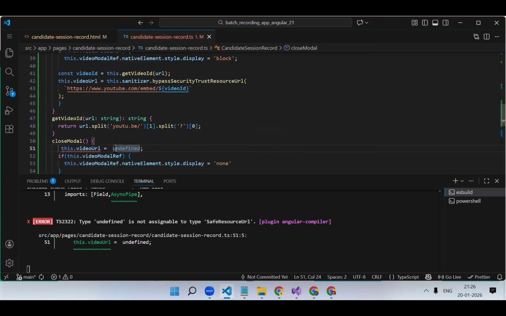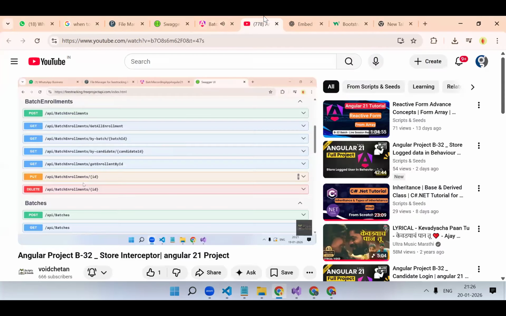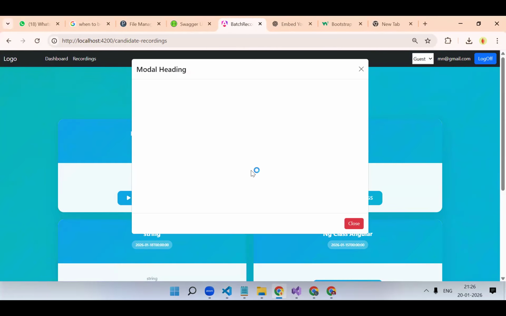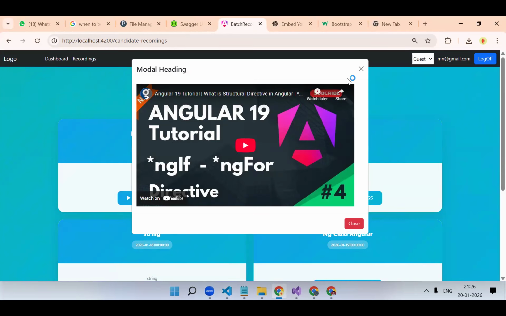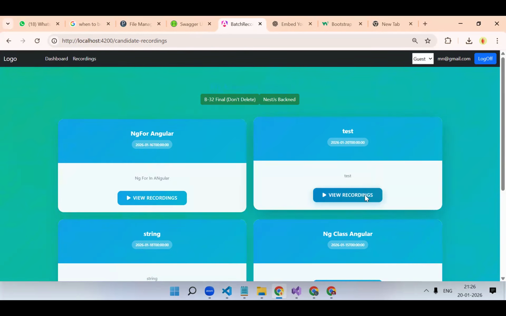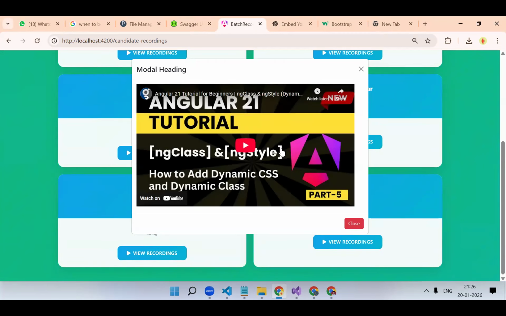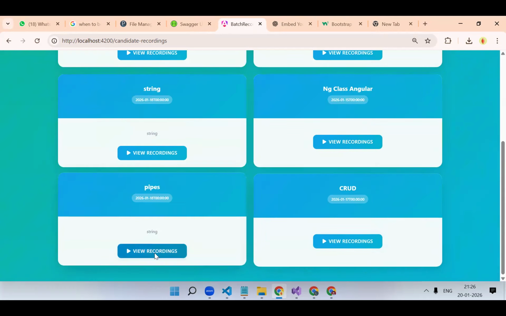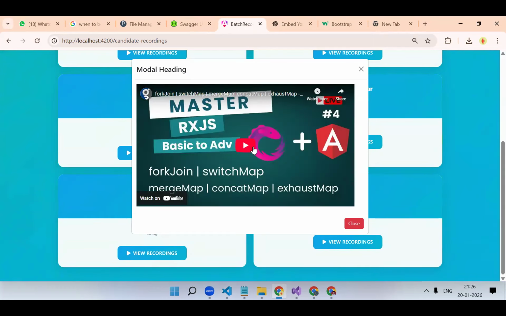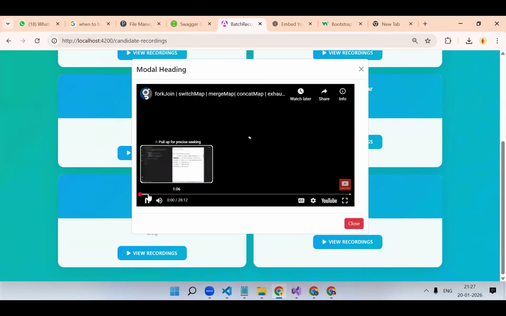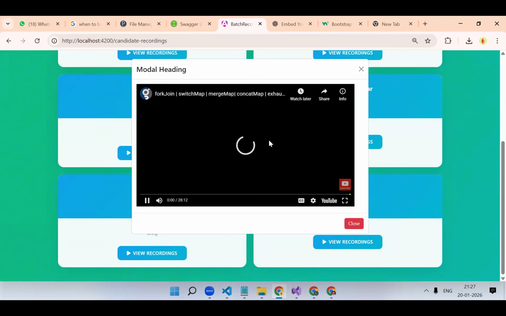Undefined is not assignable to this. Okay, ngIf got displayed. Then ngClass, yeah, coming. Okay, pipes, yes. Okay, so whatever test data we have passed, that is coming.